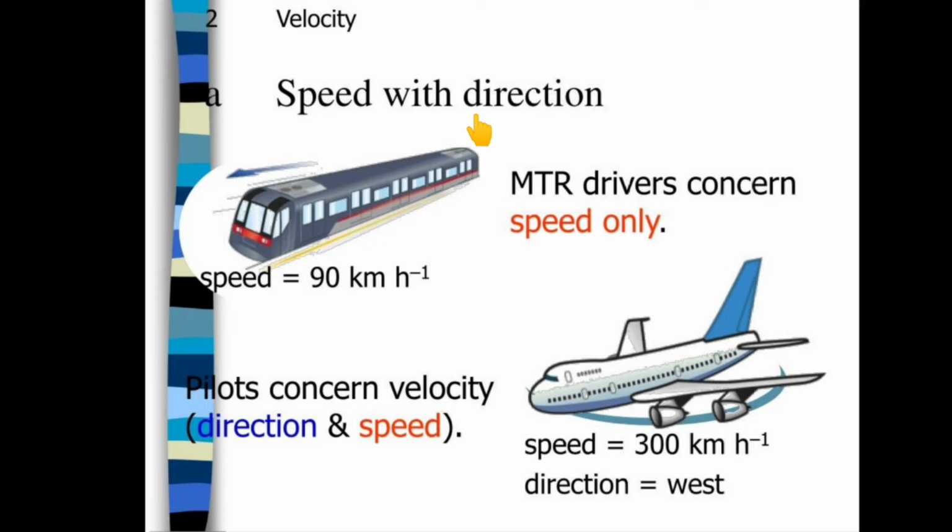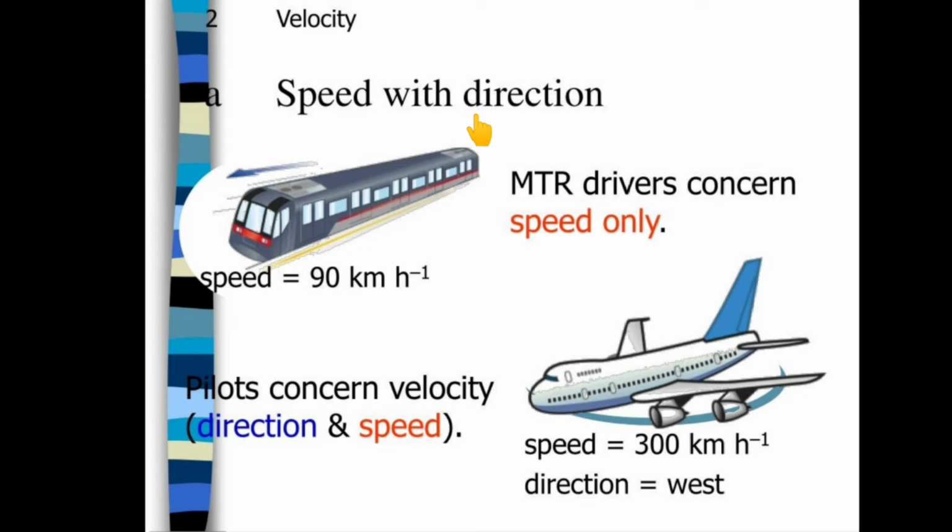He doesn't concern himself with velocity. Why? Because the metro rail has a fixed direction, a fixed route. The rail will automatically go through its fixed route, so the driver doesn't have to concern himself with the direction.